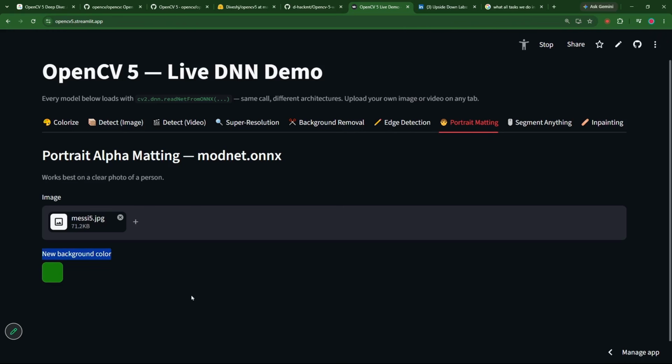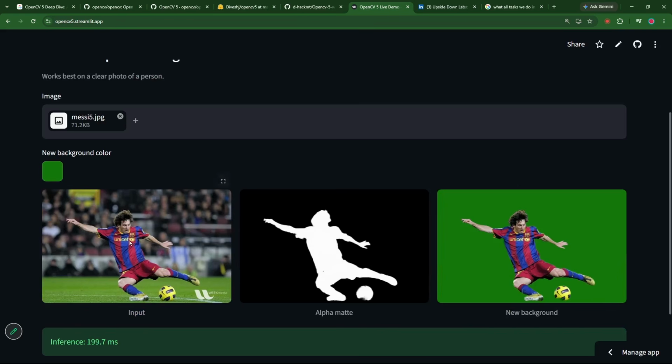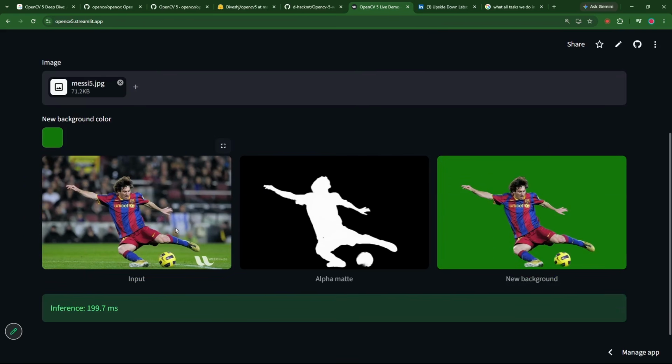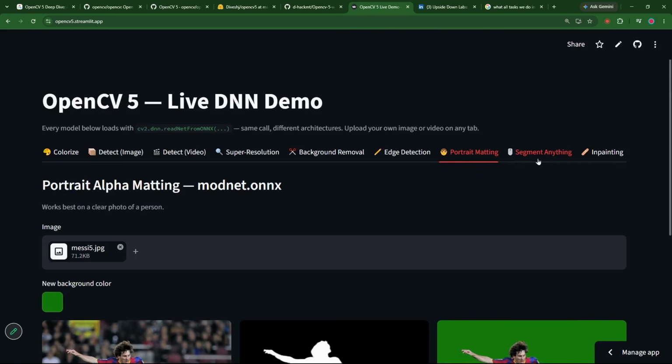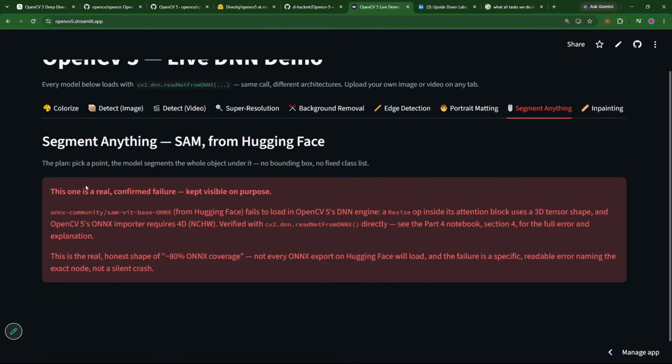It is downloading the model first. I will tell you how it is downloading, but see, isolating the particular objects, amazing. Segment anything did not work due to hardware constraints.